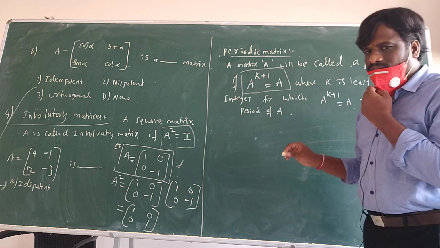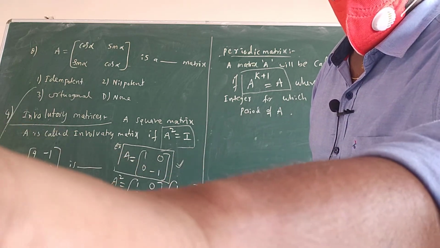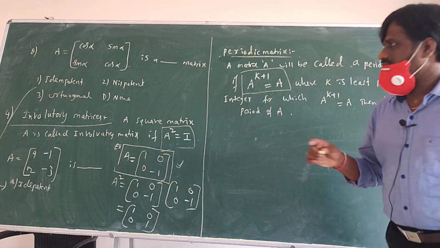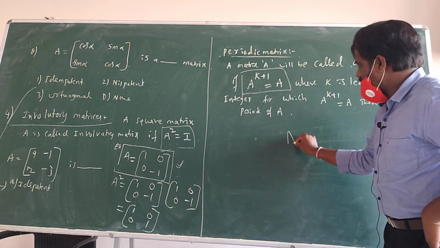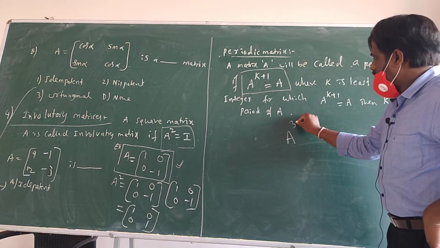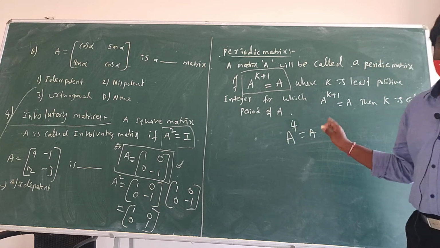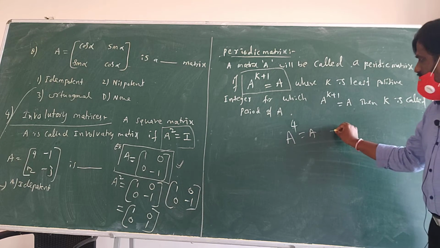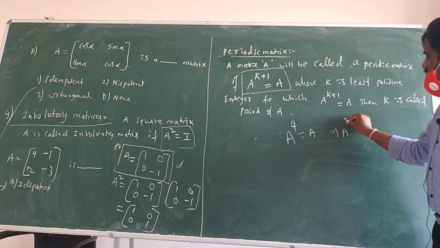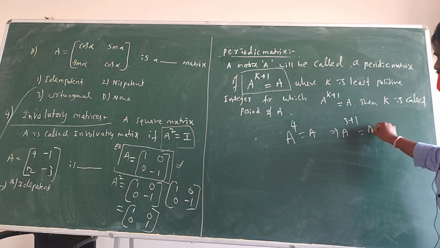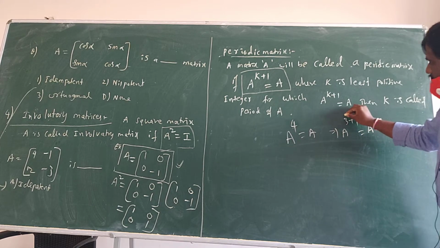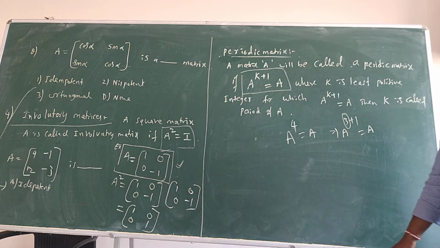What is the meaning of that? Suppose A power 4 you are getting A. It means this can be written as A power 3 plus 1 is equal to A, where 3 is called the period.